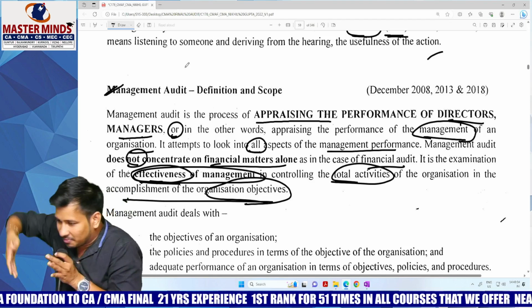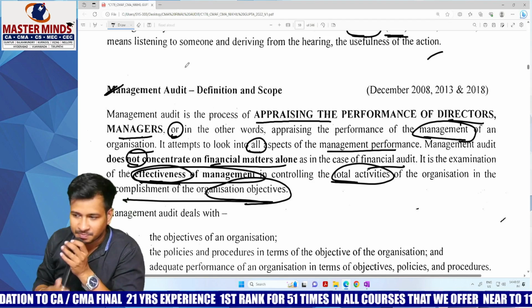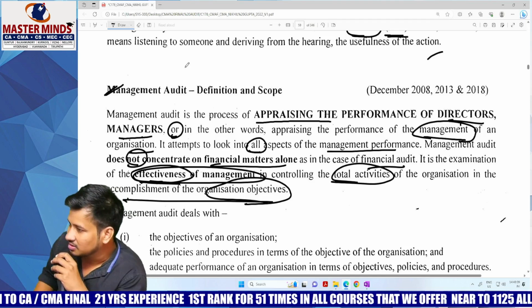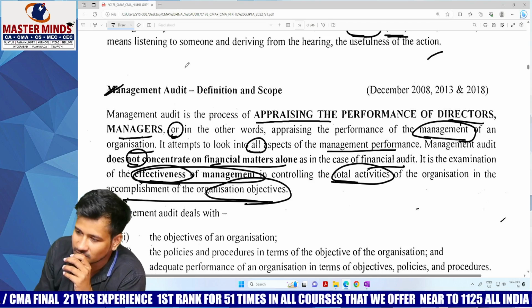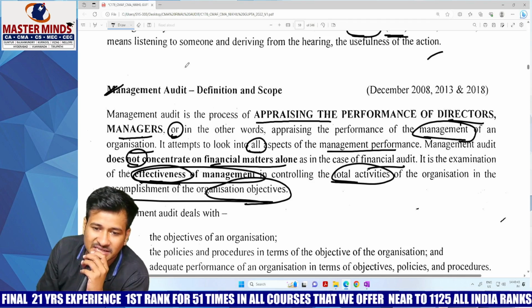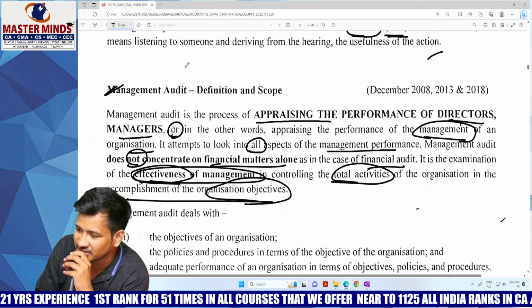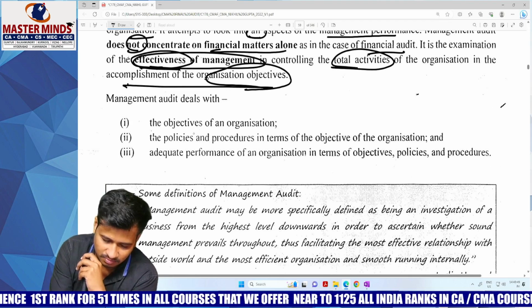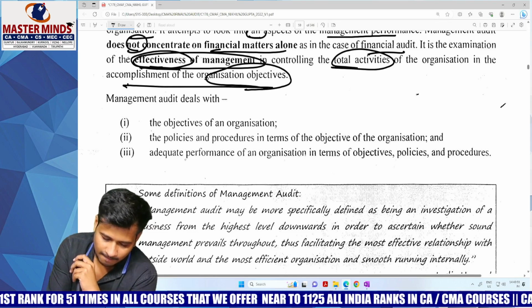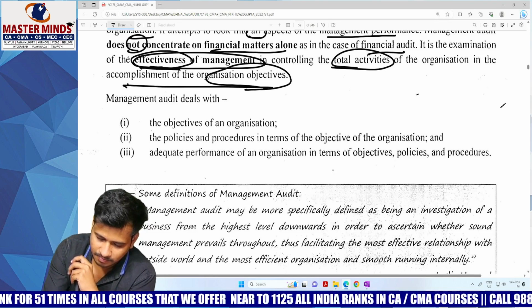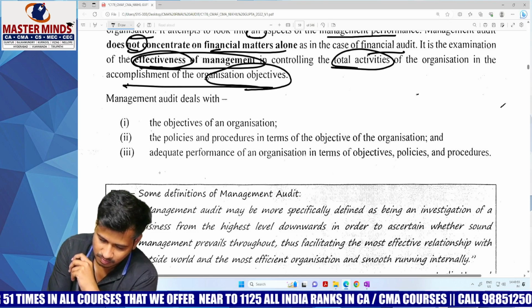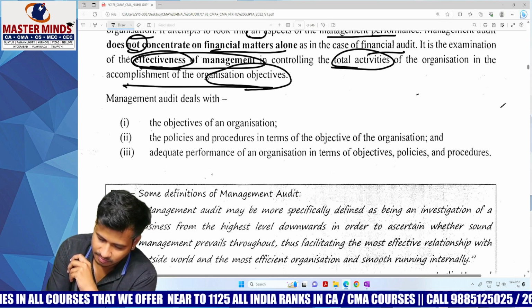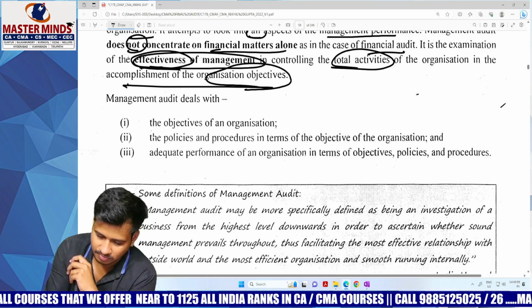If the company objective is going one way, but you are going in a reverse direction, is it possible to match it? No. At that time, you find whether the management is efficient or inefficient. Management audit deals with the objectives of an organization, the policies and procedures in terms of the objectives of the organization, and adequate performance of the organization in terms of objectives.